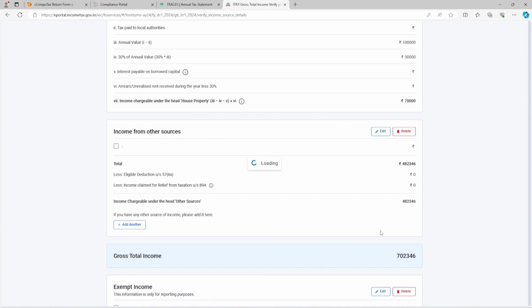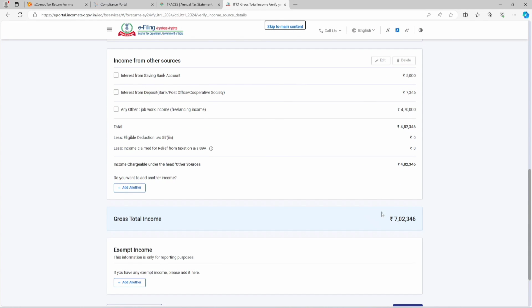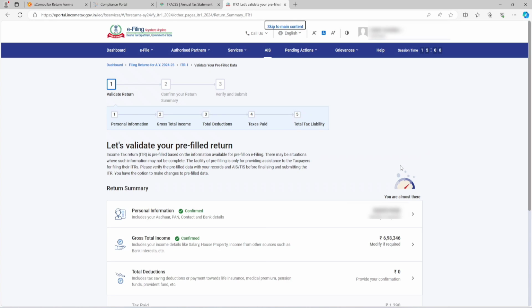So we have mentioned salary or pension income, income from house property and other source income. So overall our income becomes 7,02,346. As I told you, up to 7 lakh rupees there is no tax. If your income crosses 7 lakh rupees, then you need to pay some tax. So let me reduce it below 7 lakh rupees. So friends, we have reduced the income below 7 lakh and now our income is 6,98,346. Now if you have any exempt income like agriculture income, then you can simply add another and mention it there. So we are confirming all the details of our income.